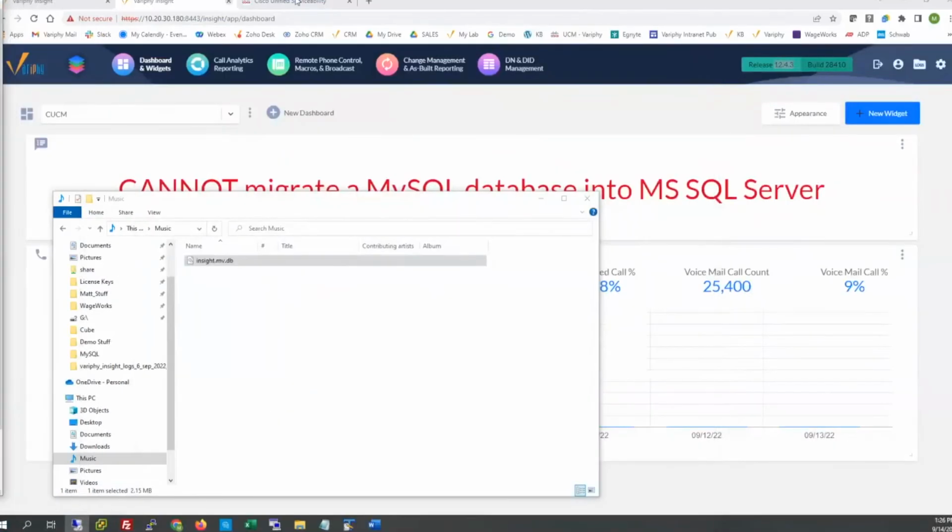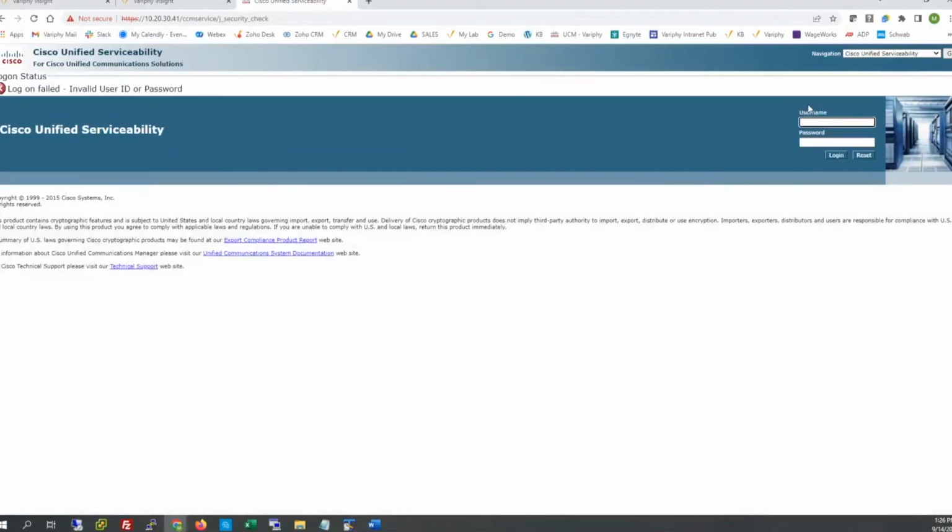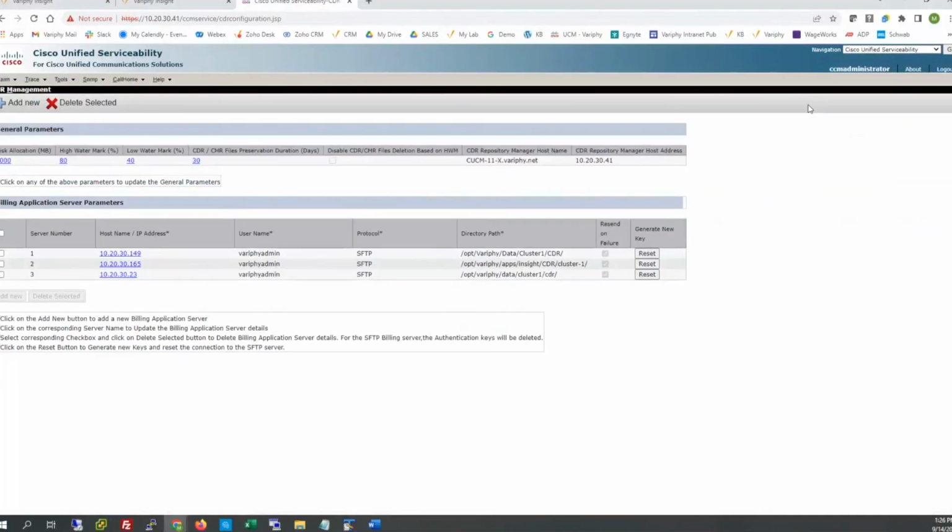I think I've got it right here. So within call manager, of course, it needs me to log back in. We'll need to go to the serviceability page. And then underneath serviceability, we shall need to probably delete and recreate a CDR billing application server param. Of course, my spelling is being taken to task right now. Here we are. Okay, so in the serviceability page, underneath tools, CDR management will be the billing application server params.